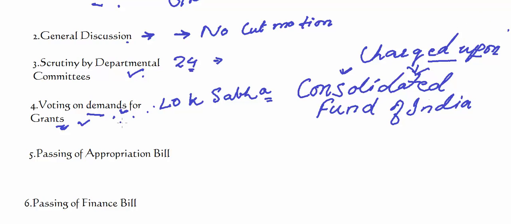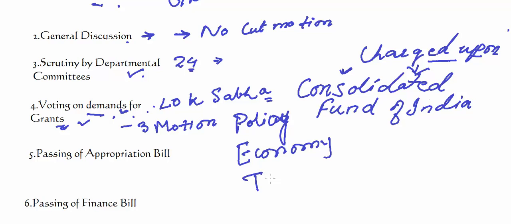At this stage, three types of motion can be moved. These are policy cut motion, economic cut motion and token cut motion.